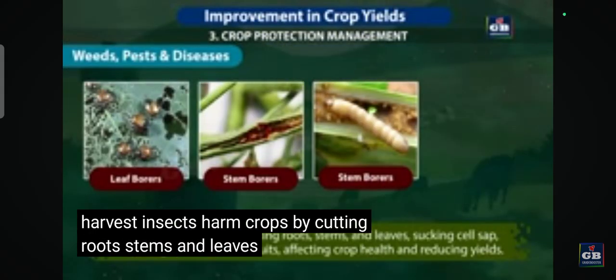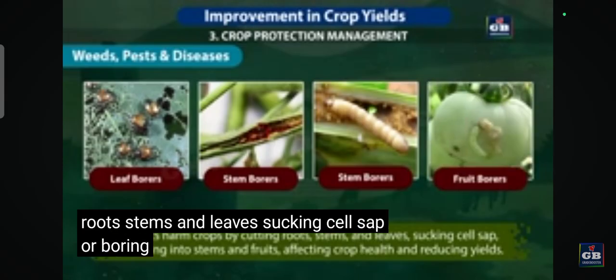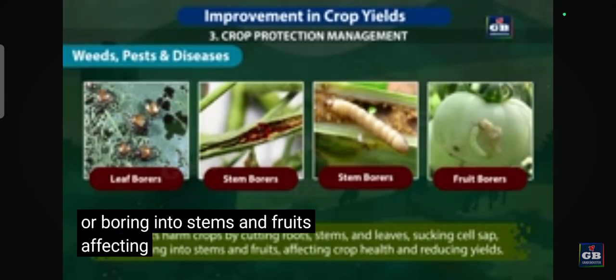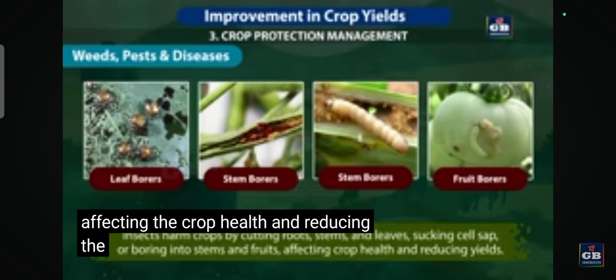Insects harm crops by cutting roots, stems, and leaves, sucking cell sap, or boring into stems and fruits, affecting the crop health and reducing the yields.